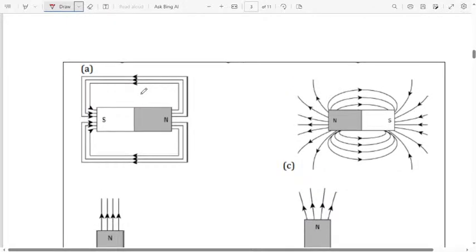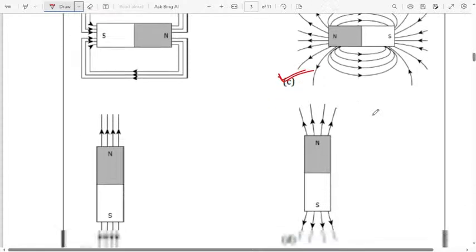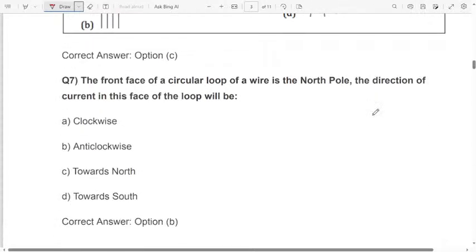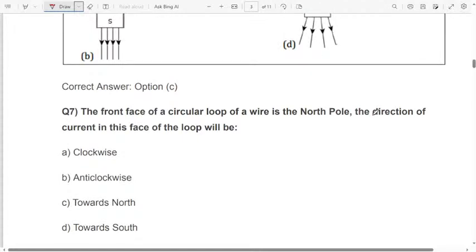Seeing the diagram you can tell option C will be correct, because this is the bar magnet. Here the magnetic field lines move from north pole to south pole in this direction. At the pole they emerge from the north and move towards the south. Diagram C will be correct. Okay, next question.